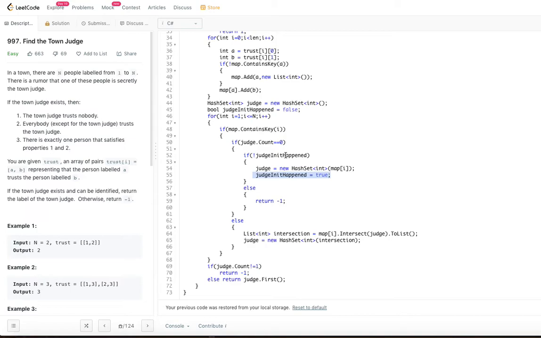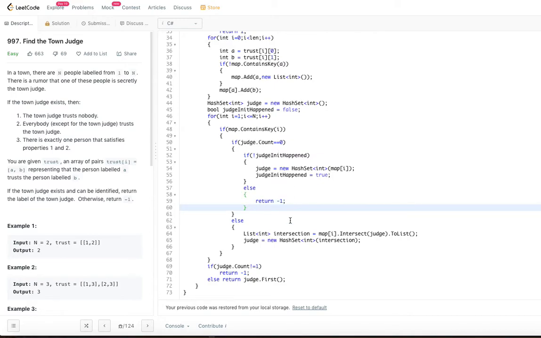But if the judge initialization happened, but through some intersection the judge count became 0, right. That means at some point in time there is a person who trusts a set of persons and there is another person who trusts another set of persons. That means two people trust a set of people which are different. In that case, there is no common guy who is trusted by two people. In that case, the judge becomes empty, but judge is already initialized. In that case, we are going to return -1 then and there.